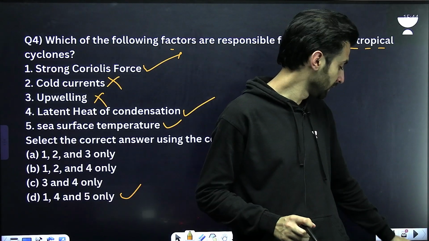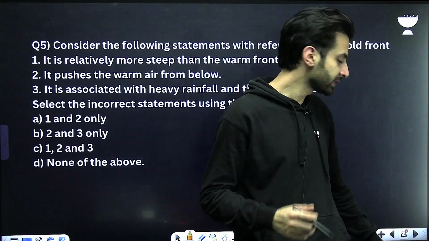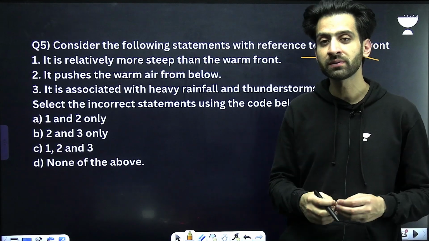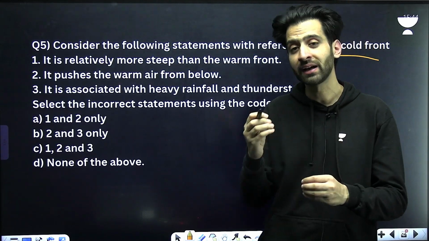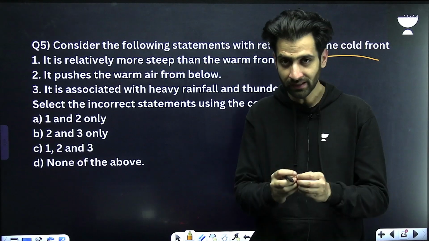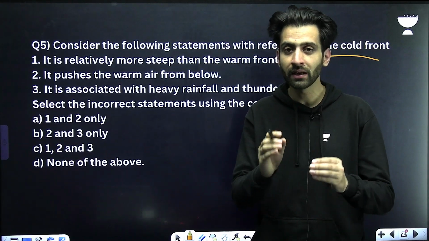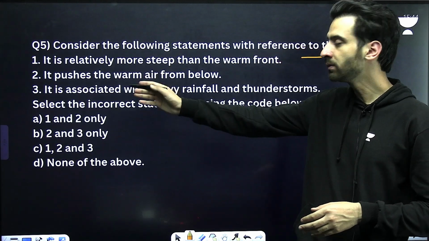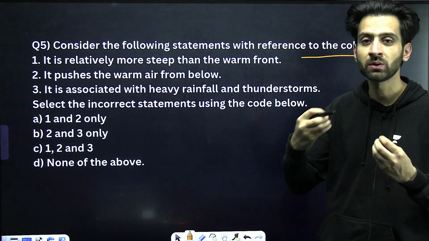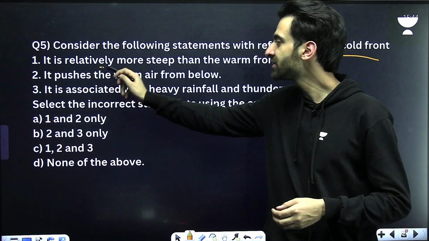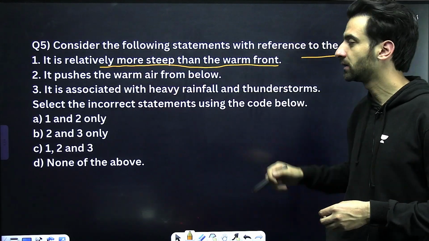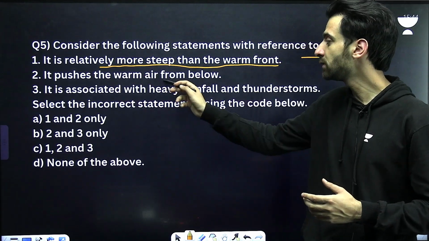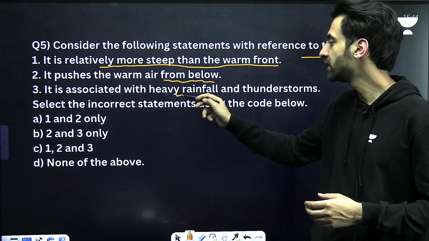Clear about question number 4? Let's go to the last question today. Please try and answer it before I explain. Now we are asked about the cold front. There are multiple types of fronts, but right now we're talking about the cold front. It is a type of front in which the cold air mass is active, that is, it is moving towards the warm air mass. When we talk of the cold front, we are given 3 statements and we are asked which of the following is incorrect. Number 1, it is relatively more steep than the warm front. Number 2, it pushes the warm air from below. And number 3, it is associated with heavy rain.